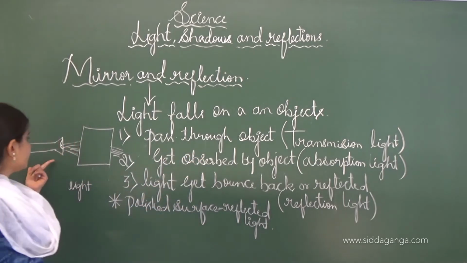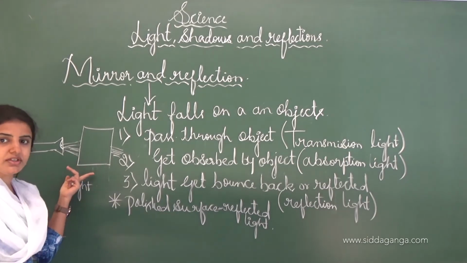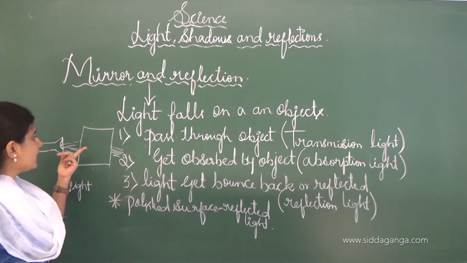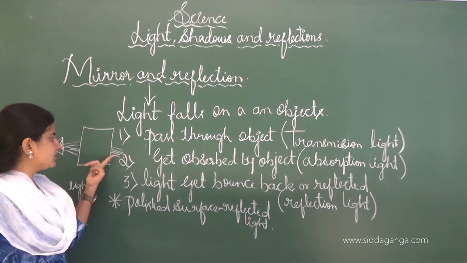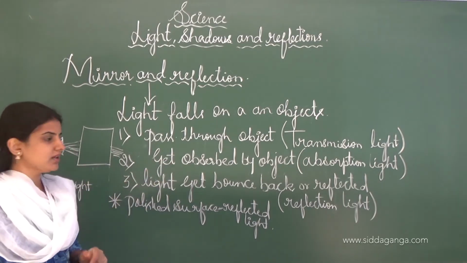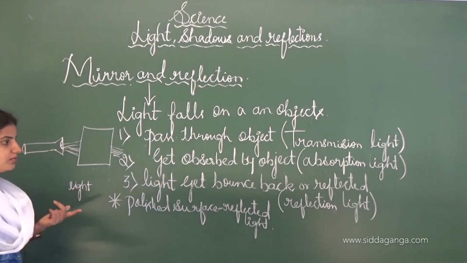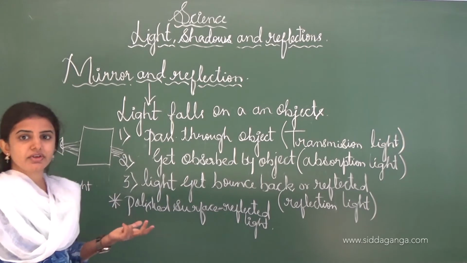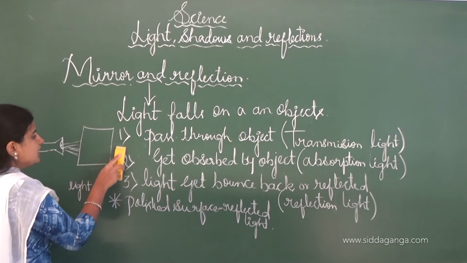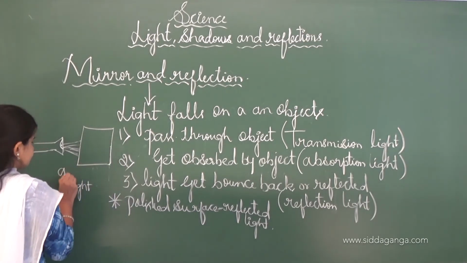And if I switch on the torch while keeping the object near the torch, the light rays fall on it and are transmitted, and these rays fall on the other side. We call it transmission of the light. And the next one is absorption. When the light falls on a particular object and gets absorbed by it, we call it absorption of the light.